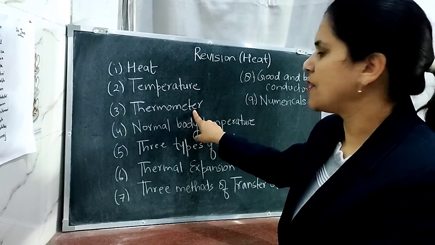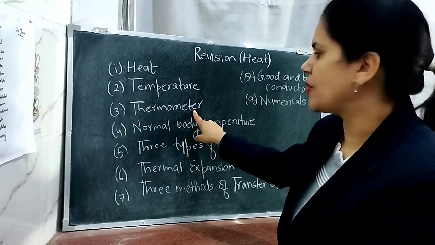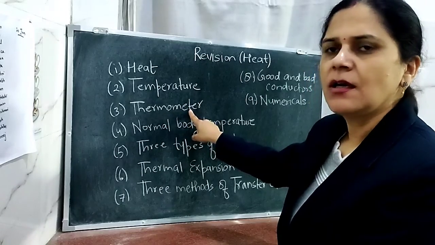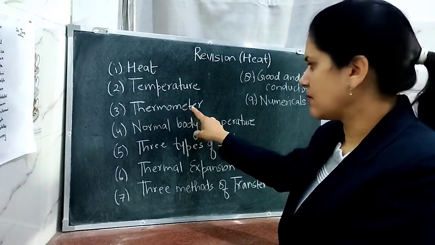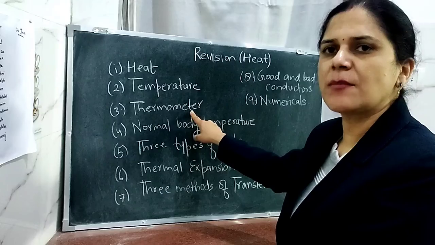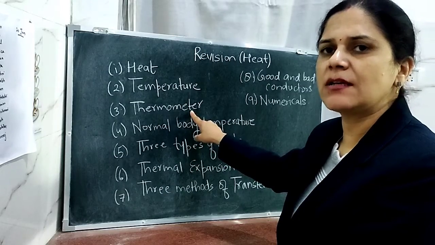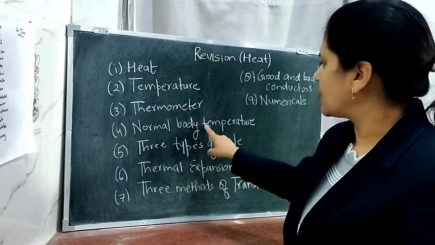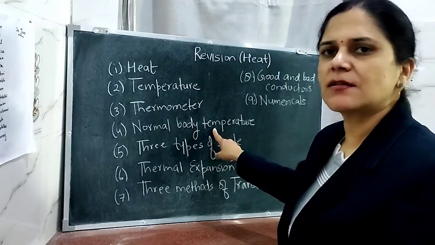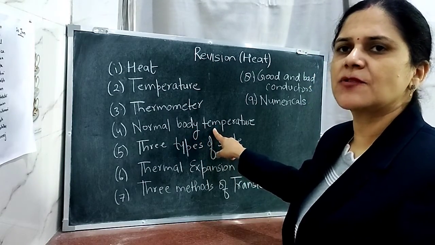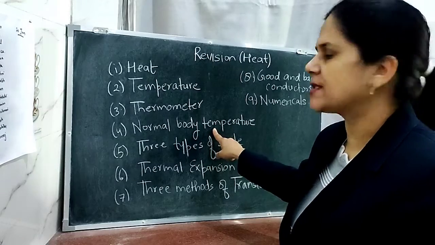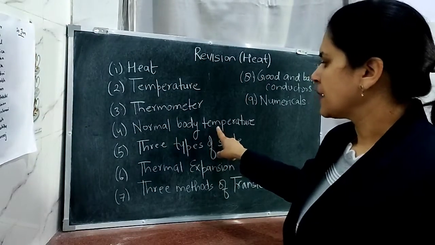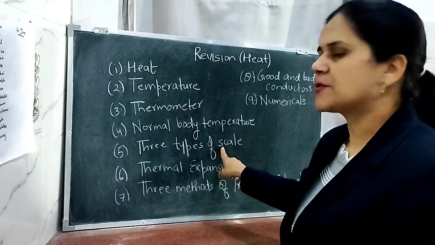Now there is an instrument which is used to measure the temperature of the body. It is thermometer, and the instrument which we use to measure the temperature of the human body is known as the clinical thermometer here. Now what is the normal body temperature? Normal body temperature in terms of degree Celsius is 37 degrees Celsius, and in terms of degree Fahrenheit it is 98.6 degree Fahrenheit.